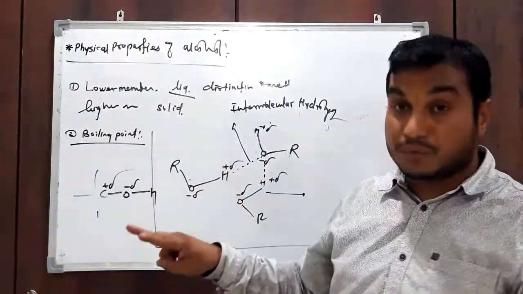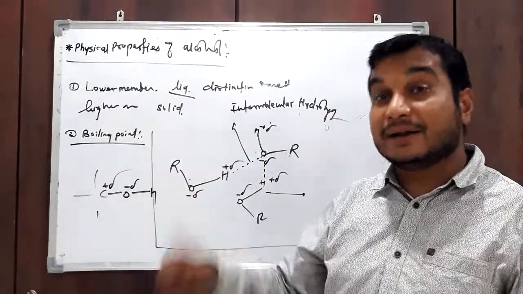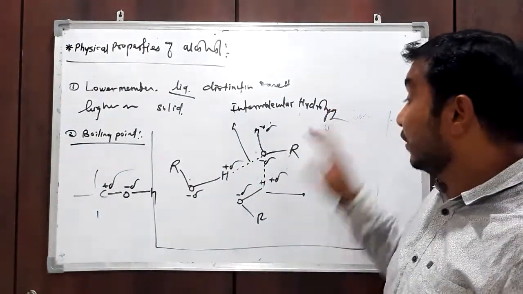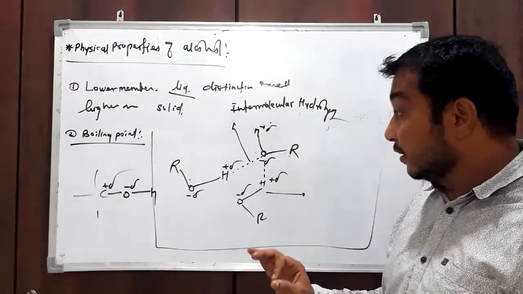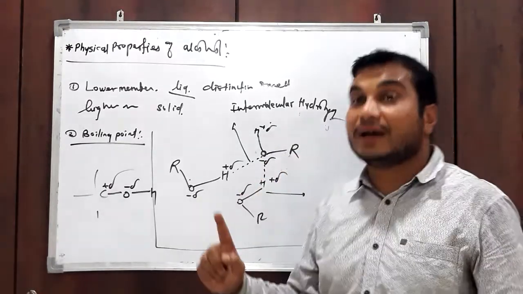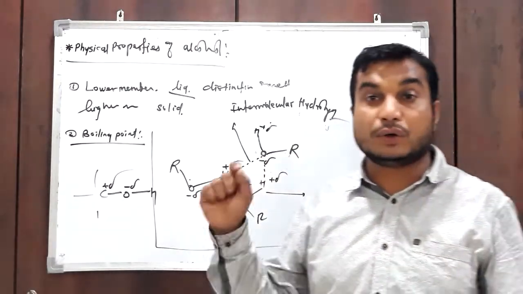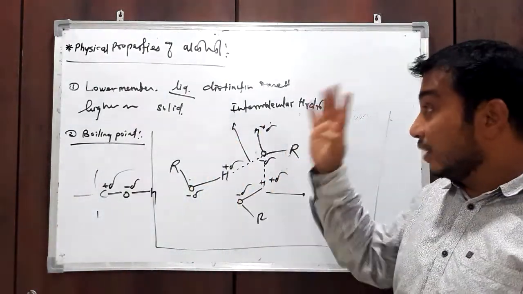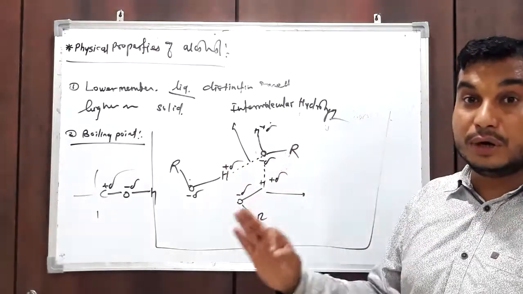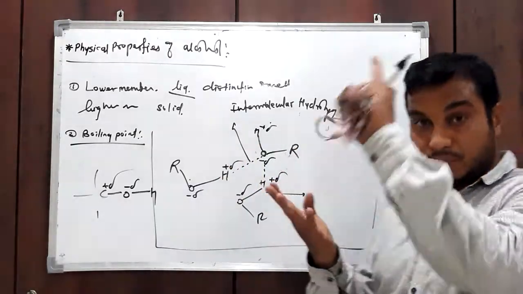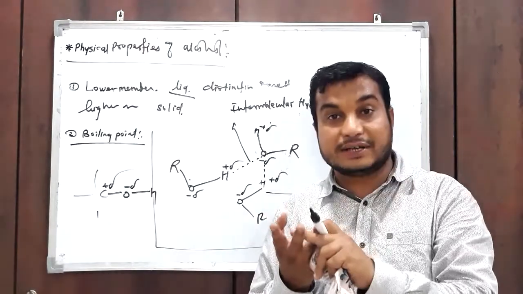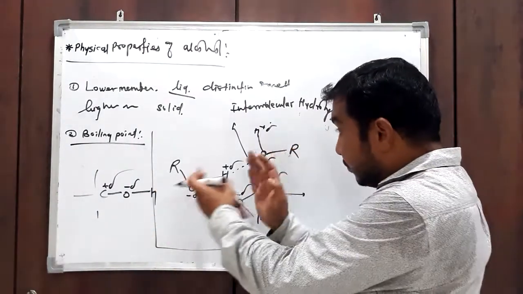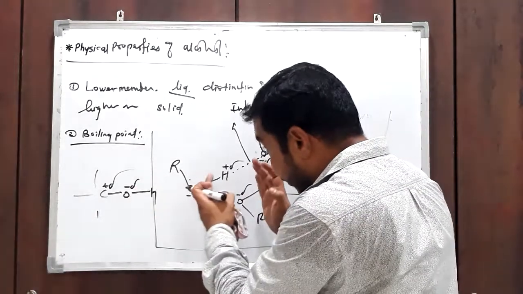Okay, and the third type of intermolecular force of attraction present is hydrogen bonding. For hydrogen bonding, the molecule must have at least one hydrogen attached to a more electronegative atom, which is present in alcohol. So alcohol has three types of intermolecular force of attraction: van der Waals, electrostatic, and hydrogen bonding. So that's why their intermolecular distance is very low.